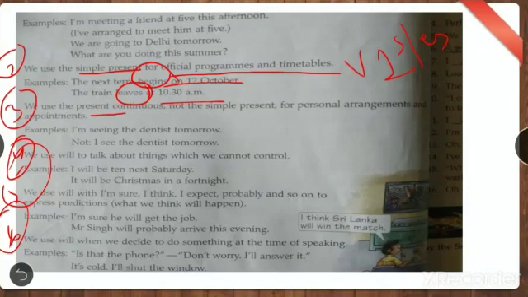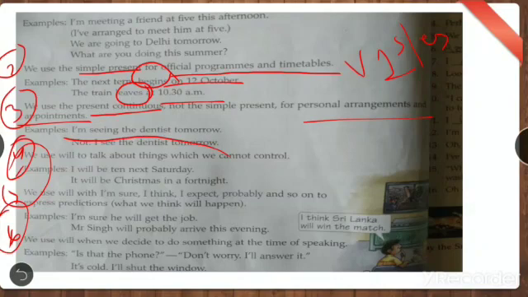We use the present continuous, not the simple present, for personal arrangements and appointments. So again, when you have already arranged your personal things, you have taken personal appointments in future, what are you going to do? You're going to use present continuous only. See, I am seeing the dentist tomorrow. Not I see the dentist tomorrow. It will be I am seeing the dentist tomorrow. It's a personal arrangement. Clear?